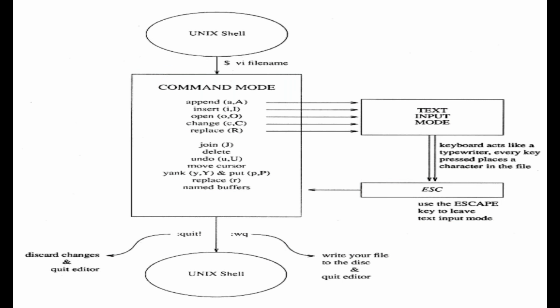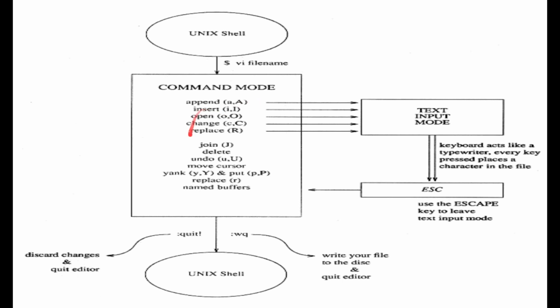Like for example, through the diagram, you are in the Unix shell. Fine. At the prompt, you write $ vi and your file name. You want to open the VI editor with a file name. The file name can be anything with the extension .sh, since you want to create a shell script file. You put the name here, for example, hello.sh. Fine. When you press enter, you move into the VI editor, and VI editor is by default in command mode.